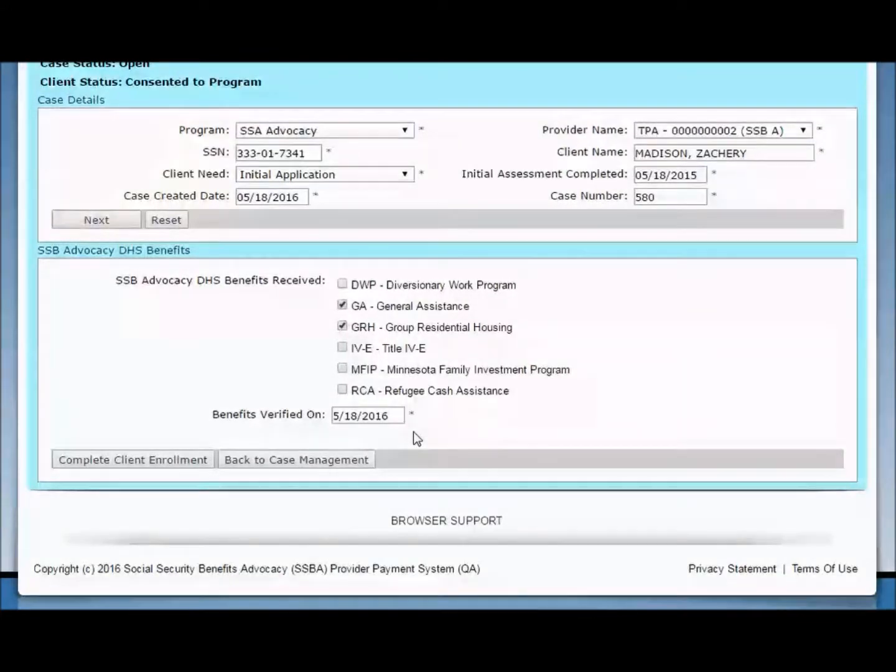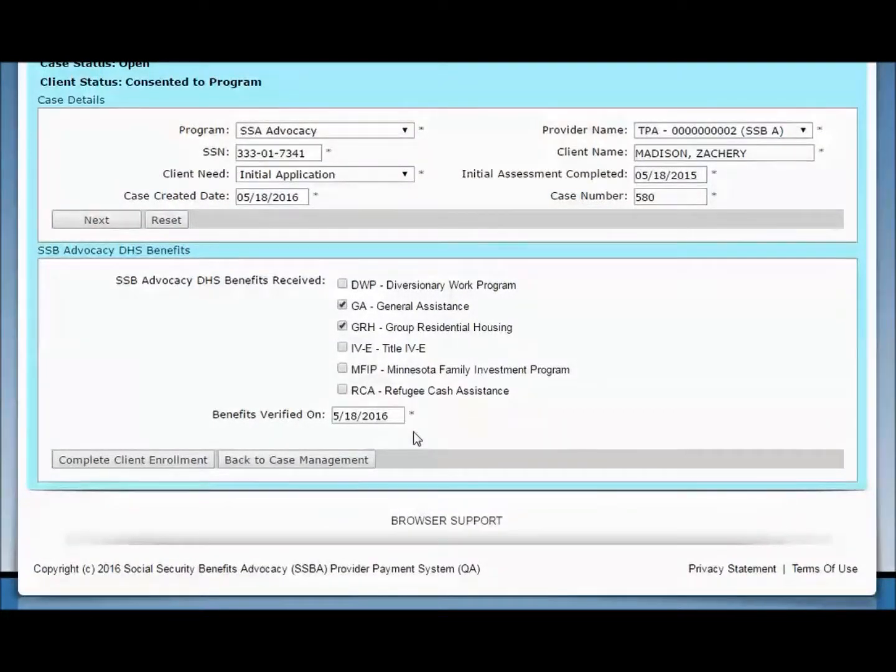When there are no check marks next to a DHS benefit, it means your client is not currently receiving an SSB Advocacy DHS benefit. You are not eligible to provide SSB advocacy services for this client according to your DHS contract. The system does not allow you to enter additional information about this case. Please call the system administrator at 651-431-6271 to determine if this client has received an eligible SSB Advocacy DHS benefit.